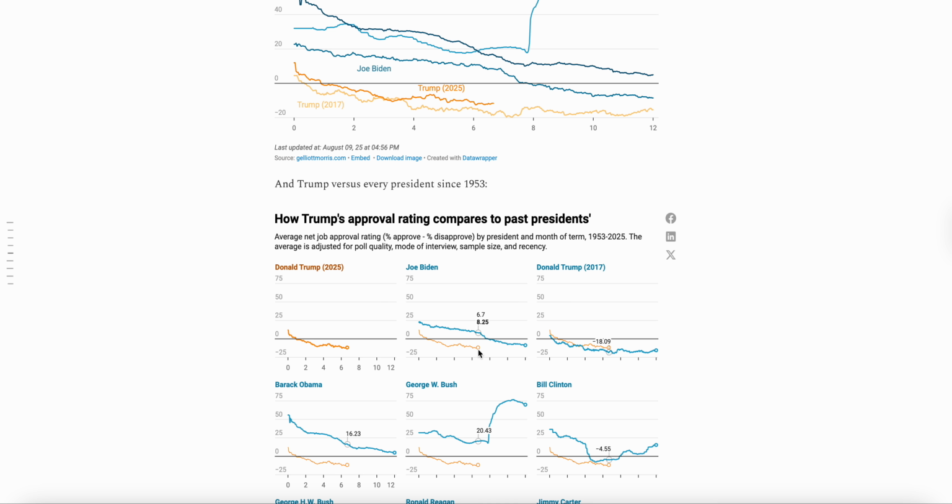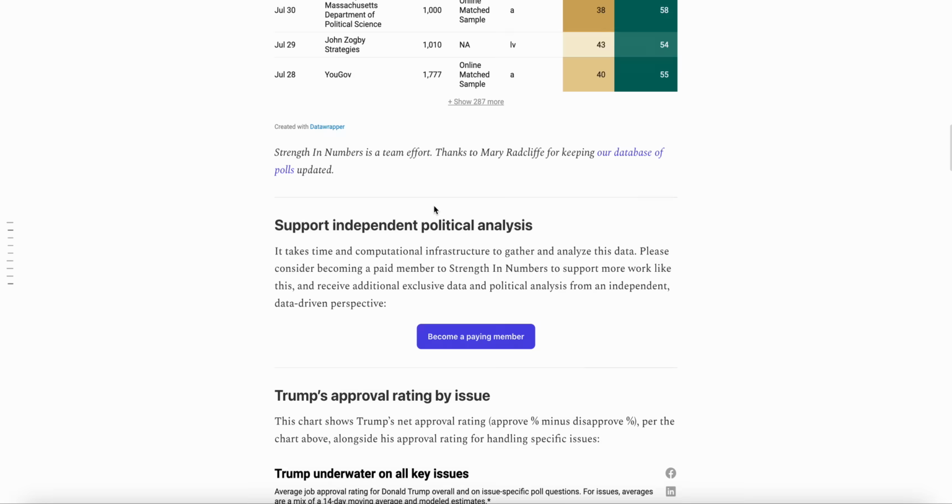Biden had a net approval of plus 8.25%. Today, Trump is down by 12. That is a 20-point difference between a president who ended up with a lower approval rating than Trump did after January 6th by the time he left office. That shows you just how fast Trump's support has deteriorated from the time he started in office.